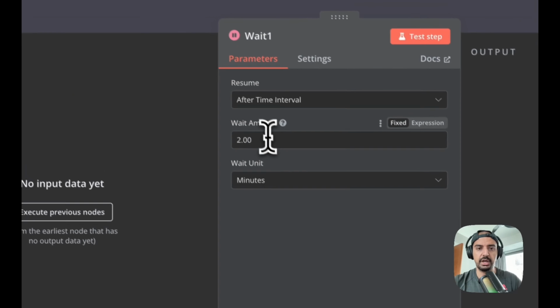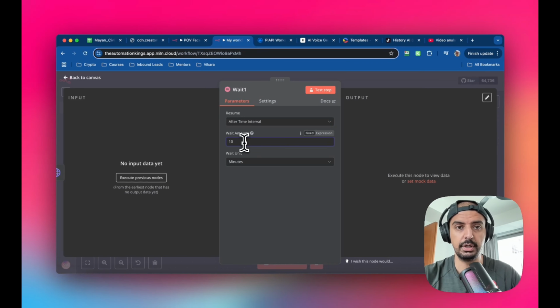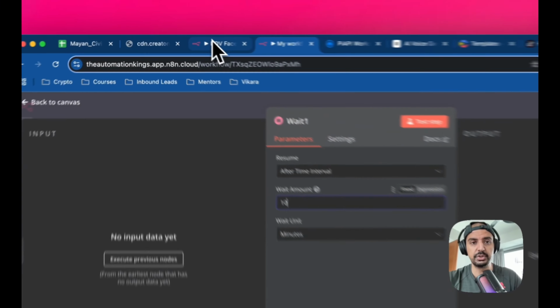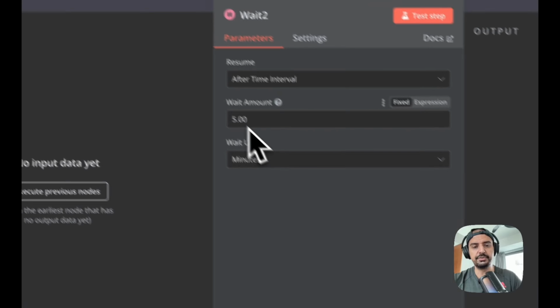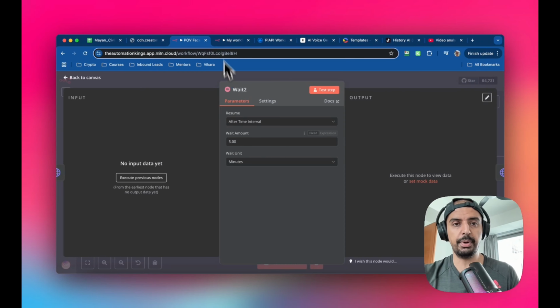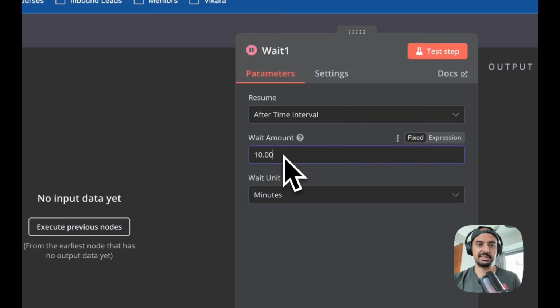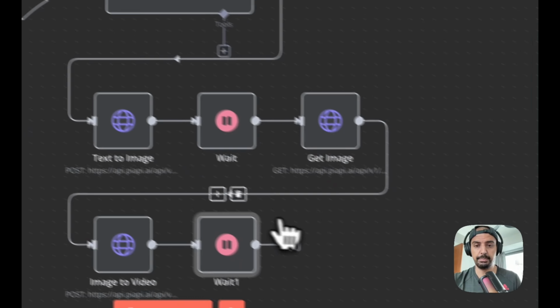This time you're going to need a bit more time. I'd recommend something like 10 minutes, because the video module takes a lot longer than the image node. If I go into the original, I can show you what that looks like. I did 5 minutes. I mean, it kind of works sometimes. It really depends on what time of day and what specific day you run this on. I found that if I do it at nighttime or early morning my time, when the US is not online or generally asleep, it's a lot faster. But if I was testing this, I'd probably do 10 minutes just to make sure we give it enough time to basically pull